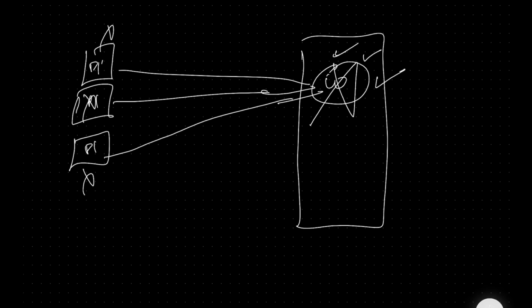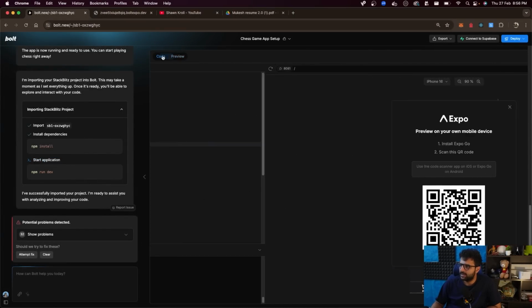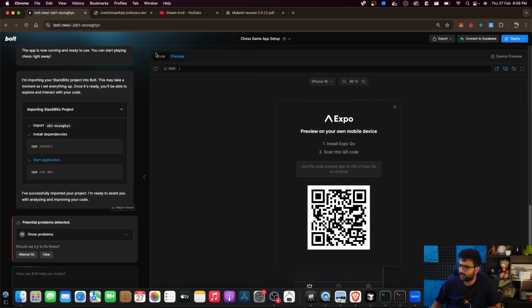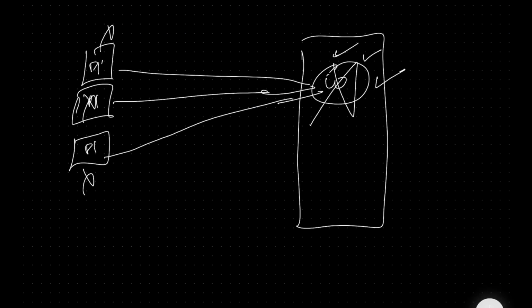One more thing that I have to talk about now that I see the scanner on my screen. If you look at it, as soon as I started this project, the project ran npm run dev over here. The preview section showed a QR code. As I said a while back, this QR code is nothing but this URL where they're currently hosting my bundle that Expo needs. If I pick up my phone and scan this QR code, what is happening? I'm just going to this specific URL and downloading a JavaScript bundle. Our users will do the same thing. And when they do, they'll get the JavaScript bundle from the worker machine.